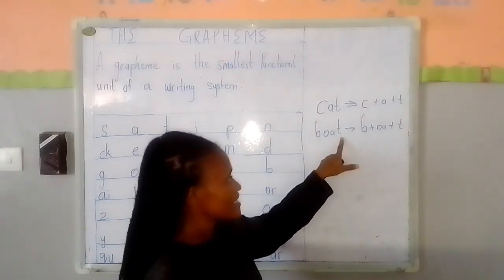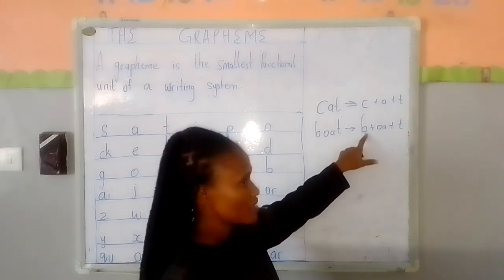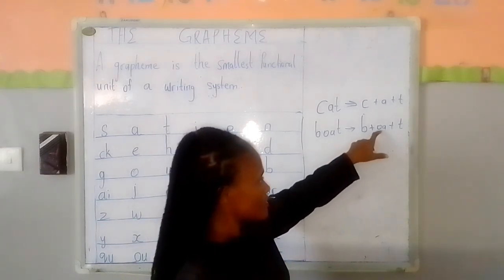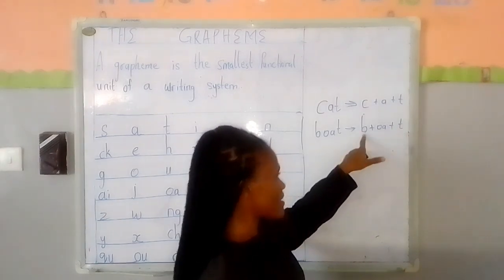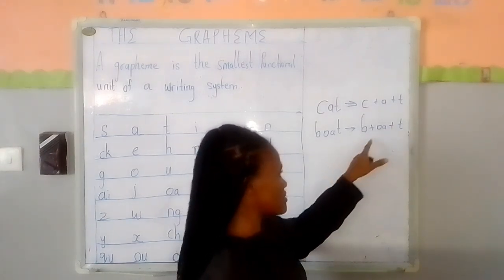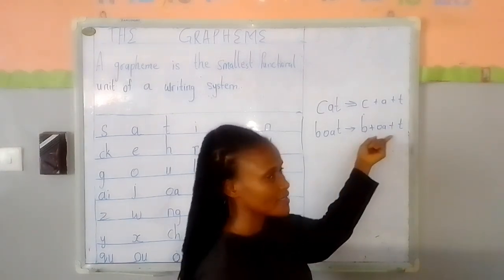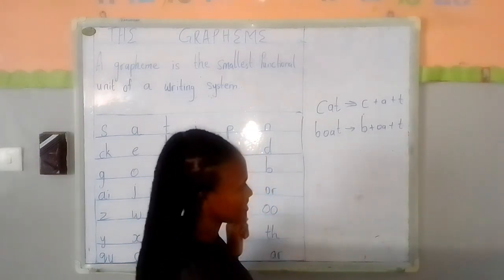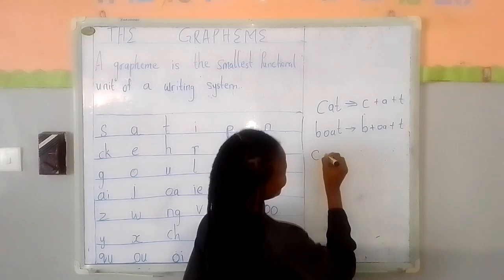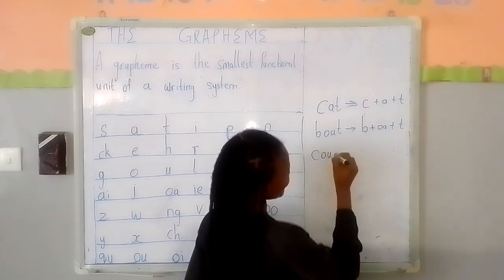B, O, A, T. B, then O and A says O, and T. 1, 2, 3. 4 letters, 3 graphemes.